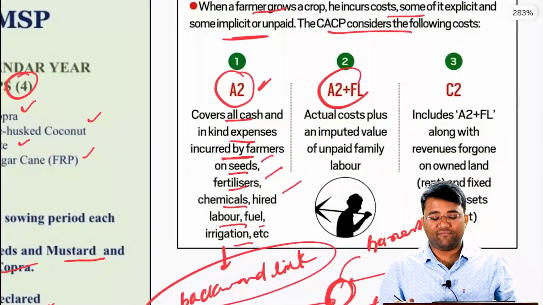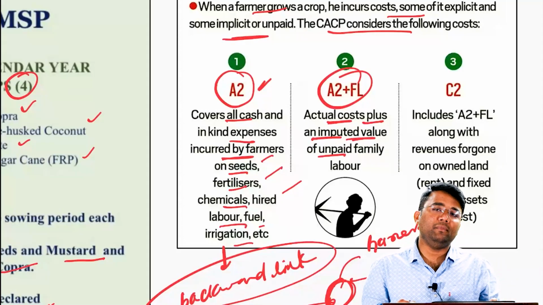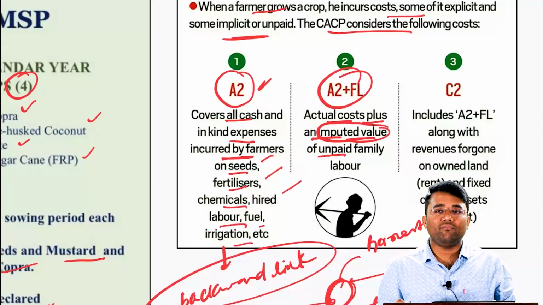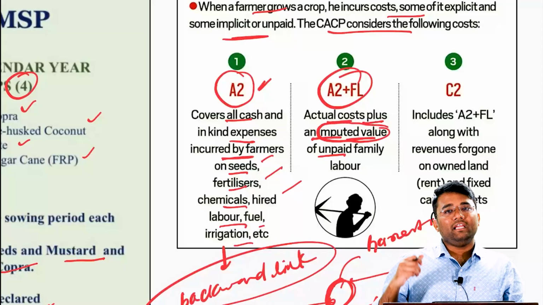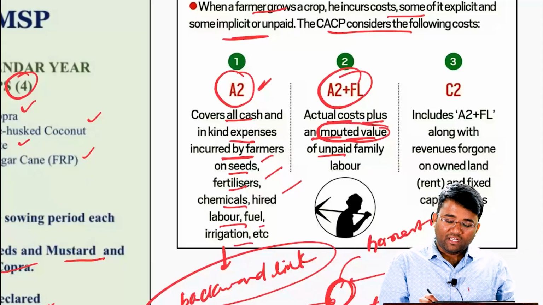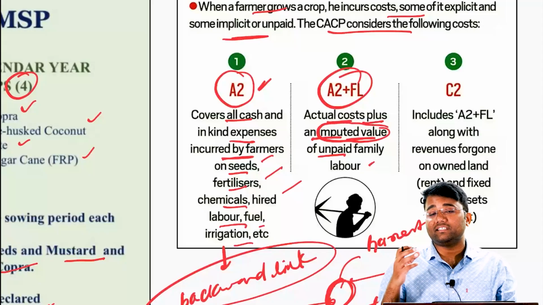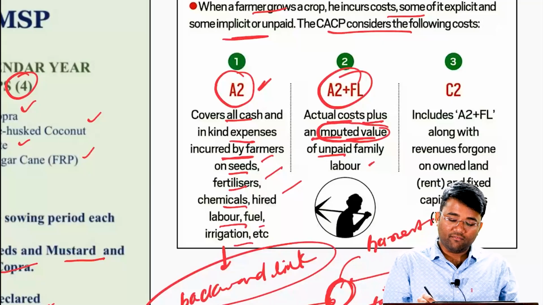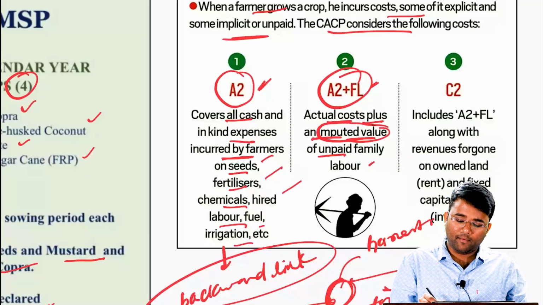Then we have the A2 plus FL cost, which is actual cost plus an imputed value of unpaid family labor. What does it mean by imputed value? It means the estimated value when we do not have a clear idea about what is the actual value. Because in agriculture, it is the family who are also contributing, and we do not have a clear idea about the family labor, what is their contribution, and they do not give any wage payment separately for the family members. So when we consider that FL also, that is the imputed cost on the unpaid family labor, that is your A2 plus FL cost.